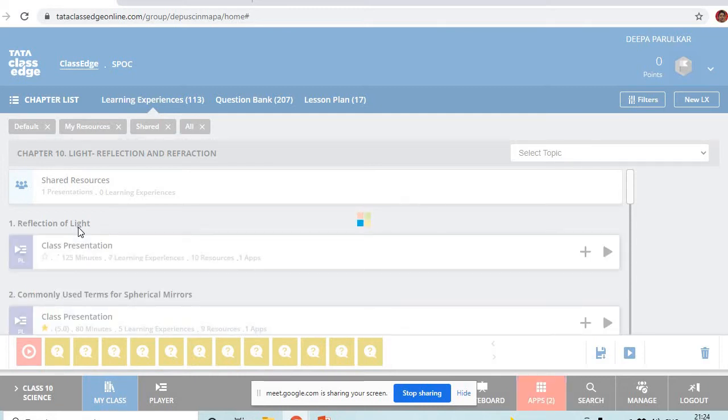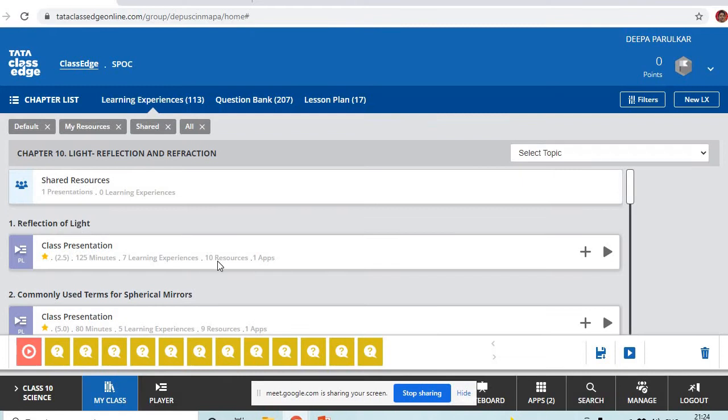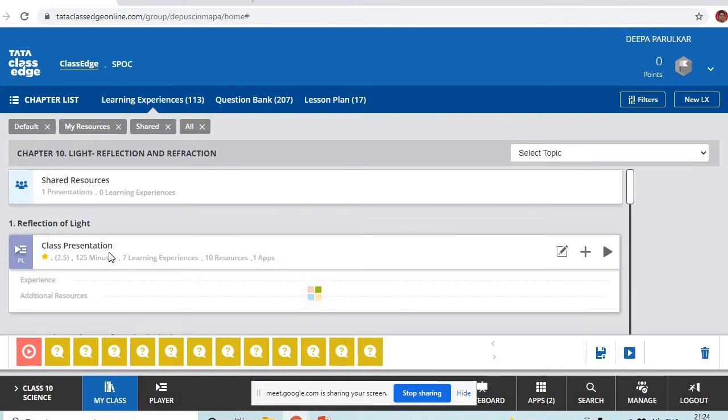Children, the ray which falls on the surface, what do we call it? Incident ray. Very good. The ray which is bounced back by the surface, what do we call that? Reflected ray. The point where the incident ray hits the surface, what do we call that? Point of incidence. We draw an imaginary line over there. What do we call that?